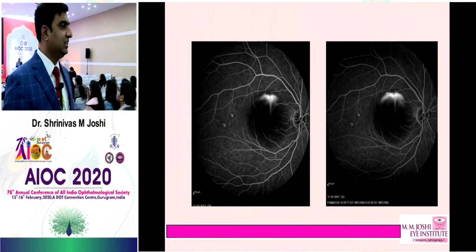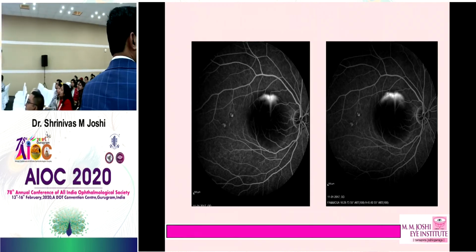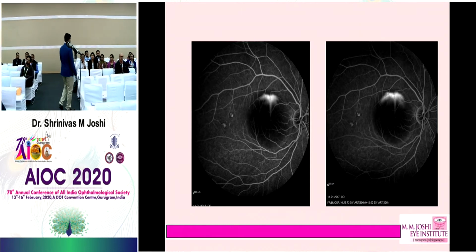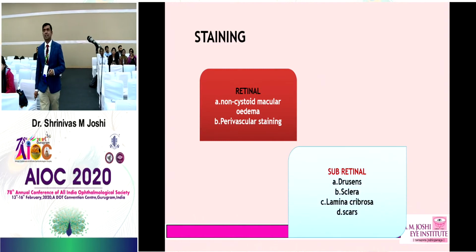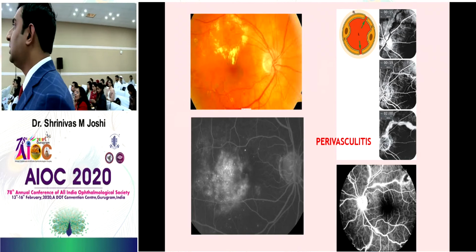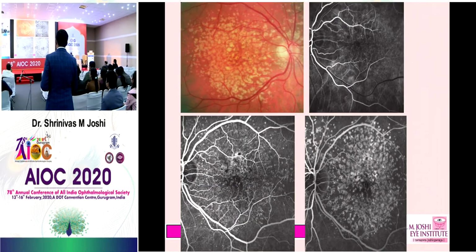And why is it smokestack? Quickly. Yes, madam. Because of the difference in the protein concentration in the subretinal fluid, we do get this smokestack pattern. Now coming to the last, what is the staining? So staining is because, in the late phase, you can see the perivascular staining here in case of perivasculitis, or what is this?